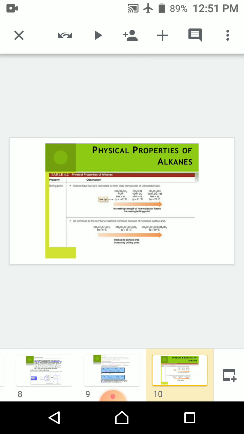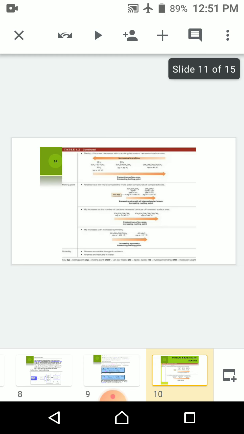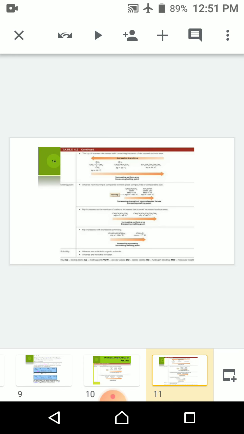Boiling point also increases with respect to their molecular structure. Given here, you can understand melting point, boiling point, solubility, stability, and various things by the following sketch diagram.